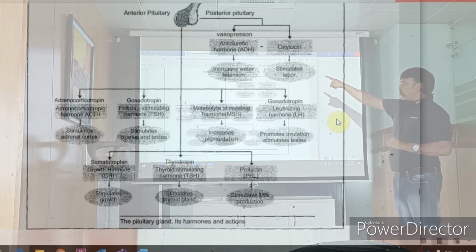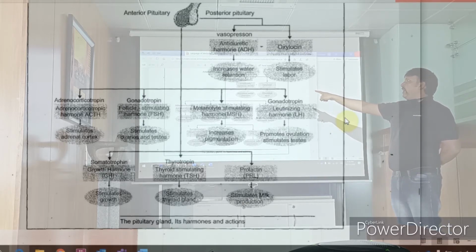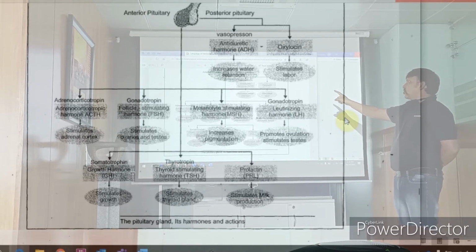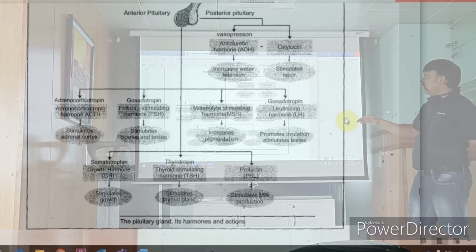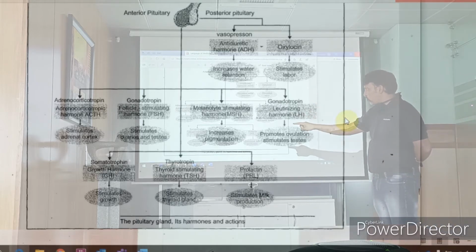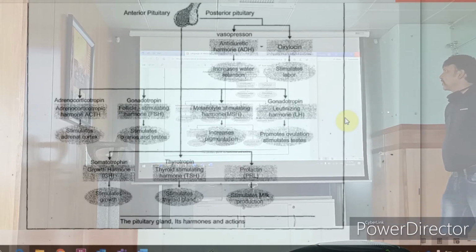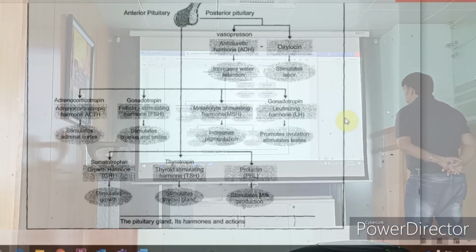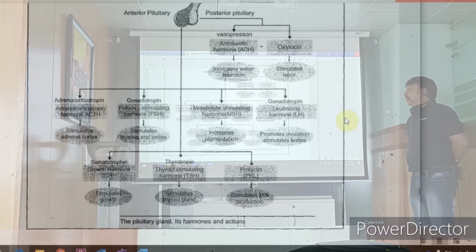Now let's finish with posterior first. It has vasopressin, that is ADH, increases water retention. Oxytocin stimulates labor, majorly. Other functions you can learn later. Then anterior has so many: ACTH, FSH, MSH, LH. One is for adrenal cortex stimulation, another one for ovaries and testes. Next one is increased pigmentation, promotes ovulation, stimulates testes.